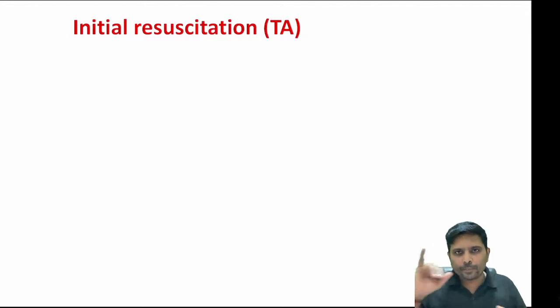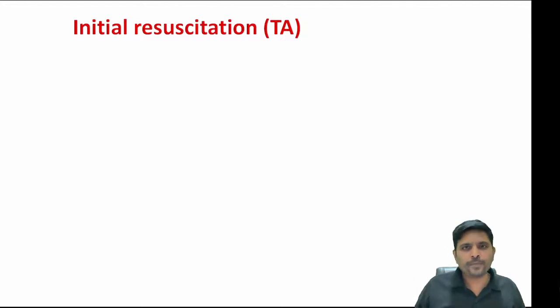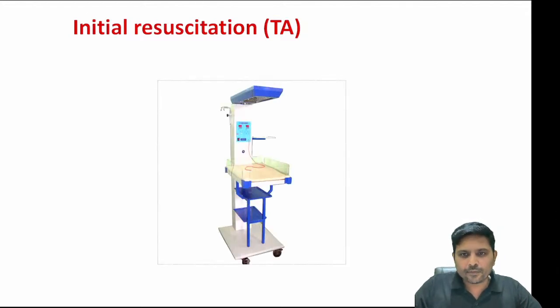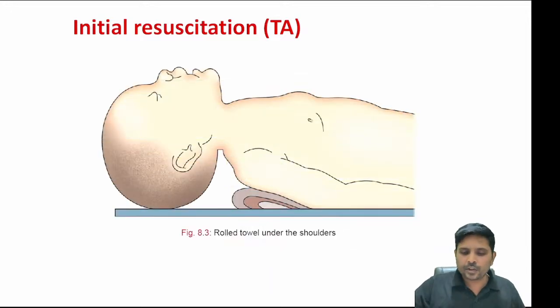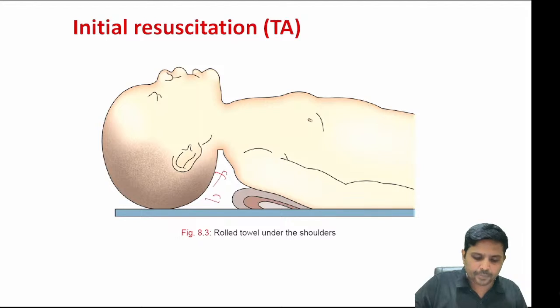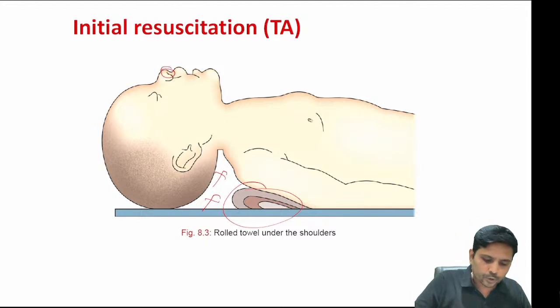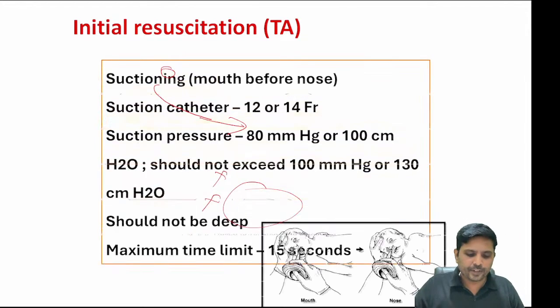So get the baby in a pre-warmed towel, keep the baby under a radiant warmer. Third, keep the baby in sniffing position. Fourth one, dry the liquor and not the vernix caseosa. So these are all the initial steps of resuscitation. This is the radiant warmer under which you need to keep the baby. Second one, this is called sniffing position. Very, very important. Examiners might be asking you what is called sniffing position. Keeping a roll of towel under the shoulder blade is called the sniffing position, so that your nose, your nasopharynx and trachea will be in a straight line.